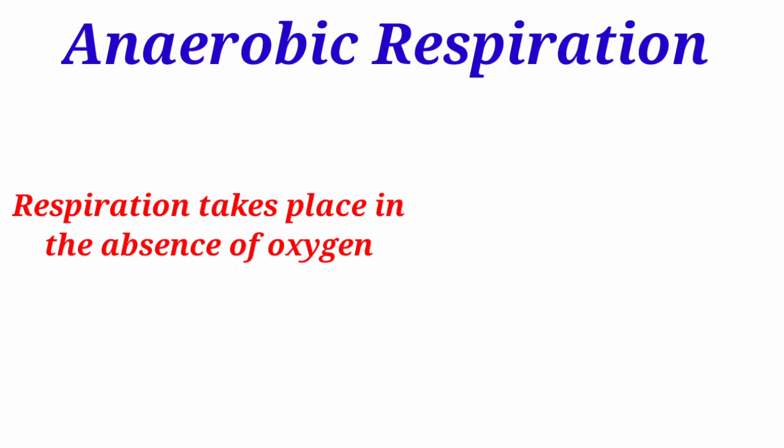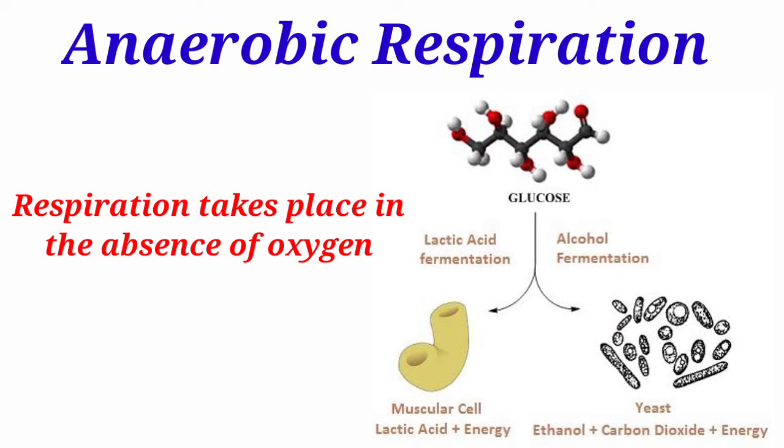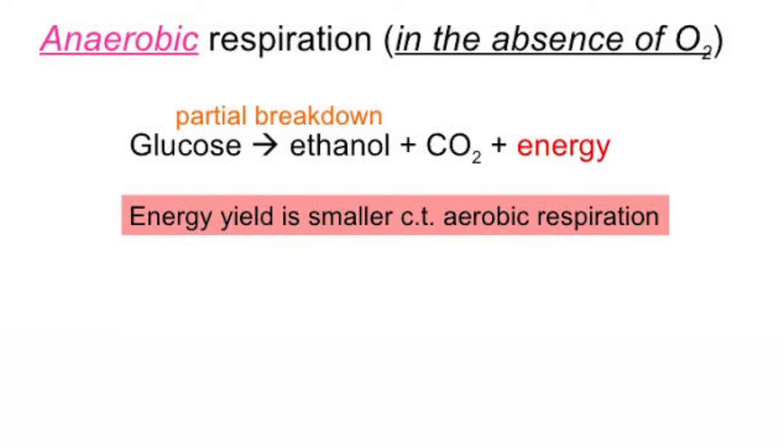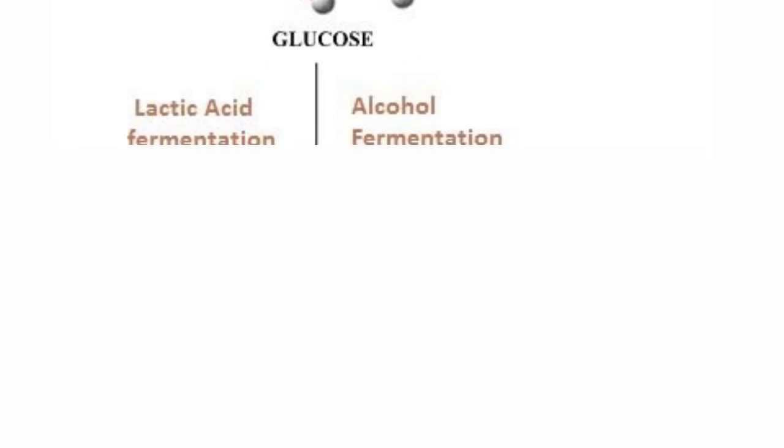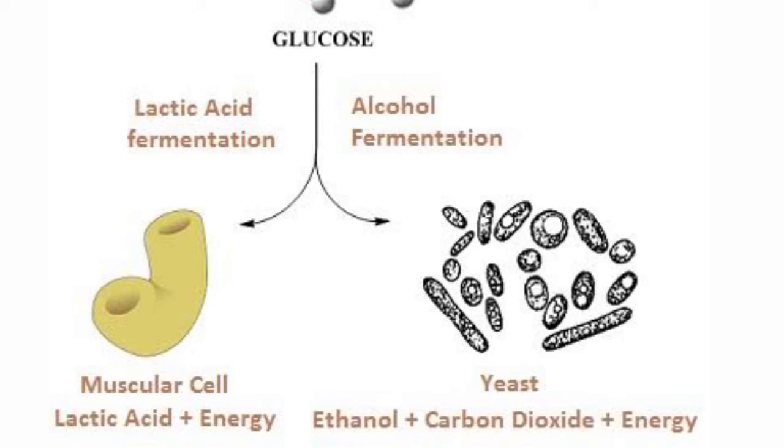Now understand anaerobic respiration. Under certain conditions, respiration takes place without oxygen. This is known as anaerobic respiration. Conversion of glucose into alcohol or acid in the absence of oxygen to release energy is known as anaerobic respiration. During anaerobic respiration, very little energy is released because the glucose is partially broken down and converted into lactic acid or alcohol, carbon dioxide, and very less energy.